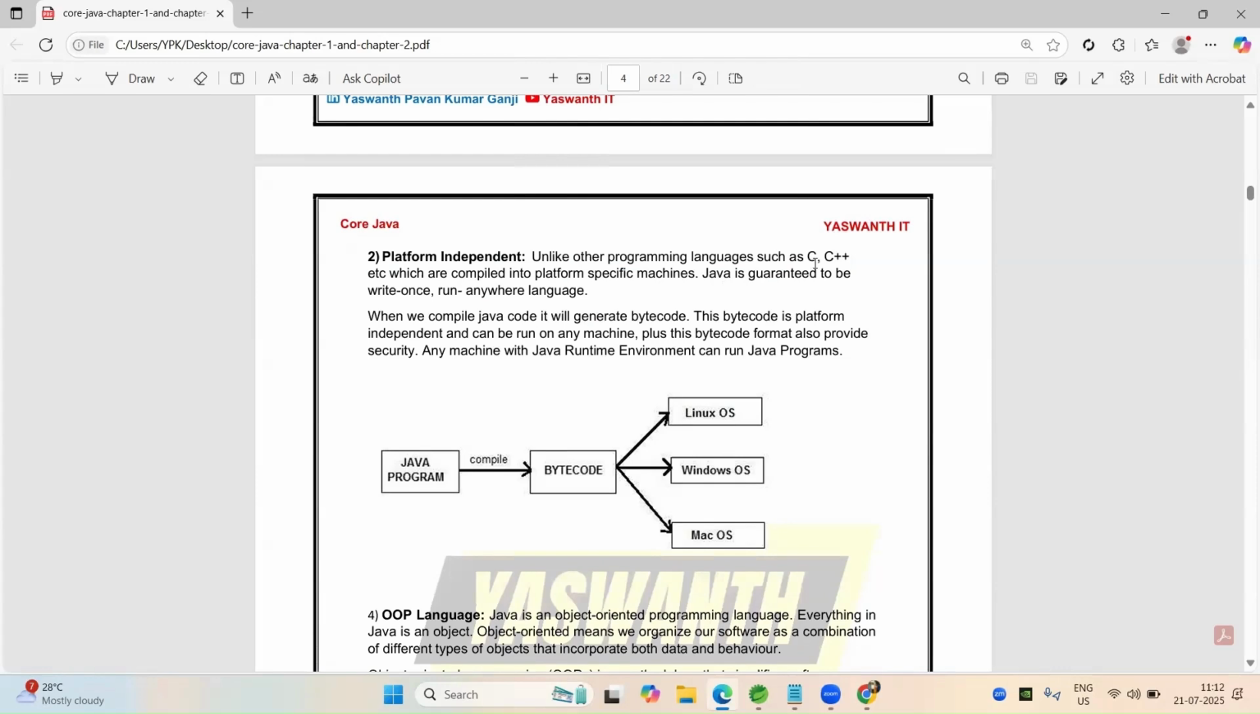Unlike other programming languages such as C or C++, they are compiled only on our local system, only on our specific machines. So that's why C and C++ are not that platform independent. Java is guaranteed to be a write once, run anywhere language. That means WORA: write once, run anywhere. So once we write a program, we can run it on any OS. So that's why it is platform independent.